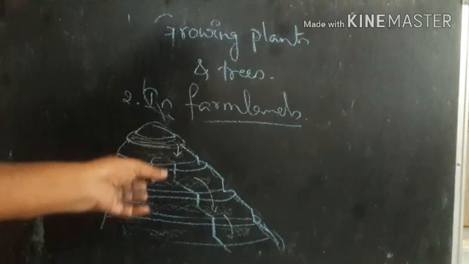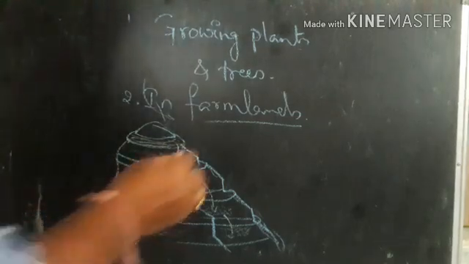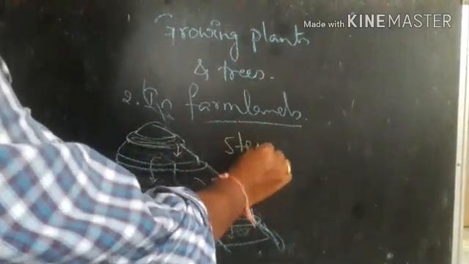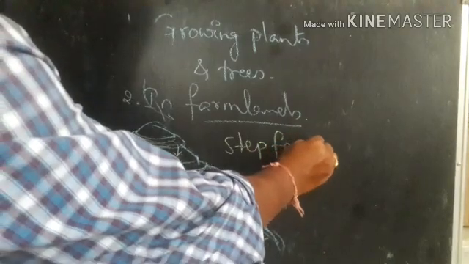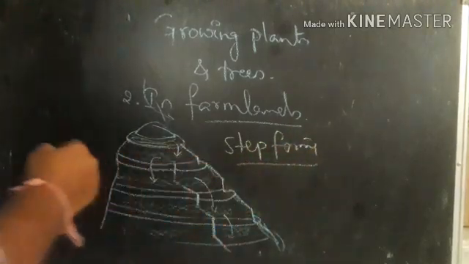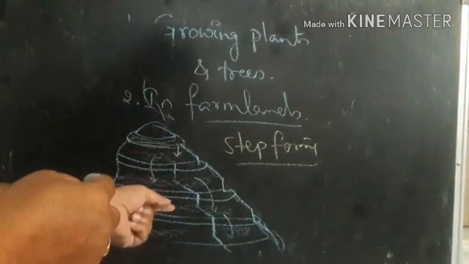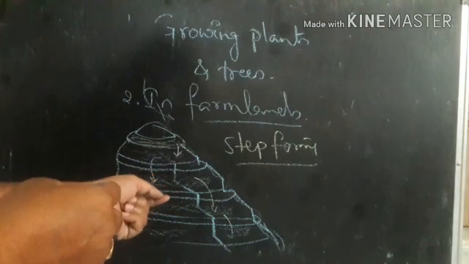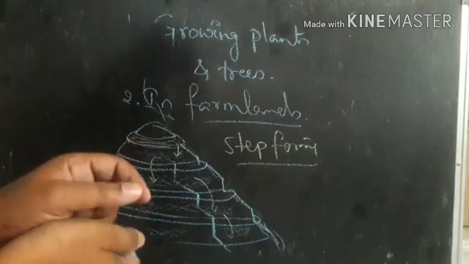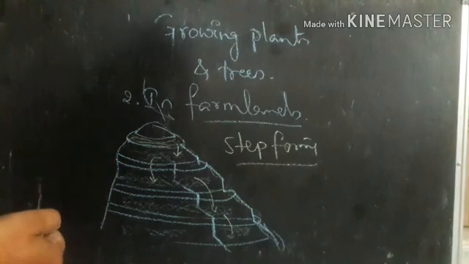What we call slope forming, or otherwise it is called step forming. Step forming means preparation of steps in the mountain region and cultivating the crops here to reduce the soil erosion. Have you understood?